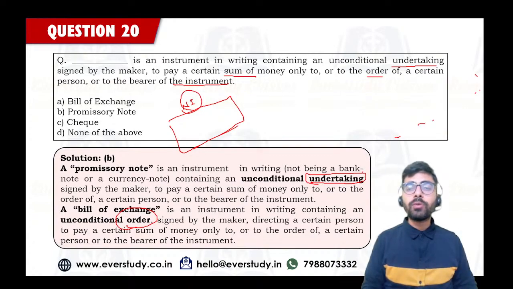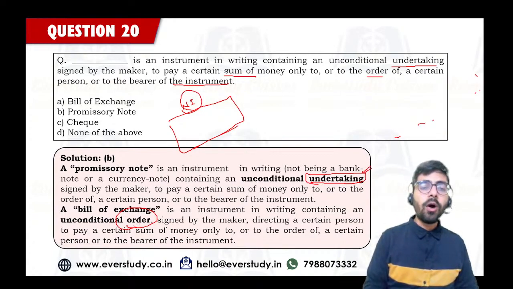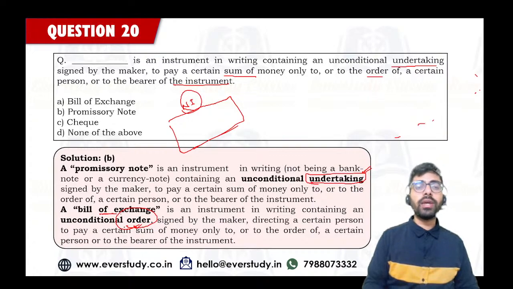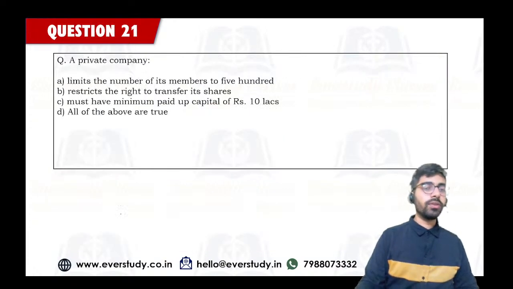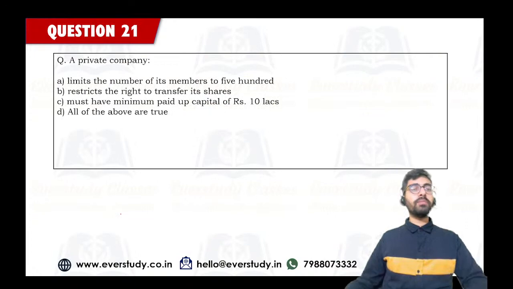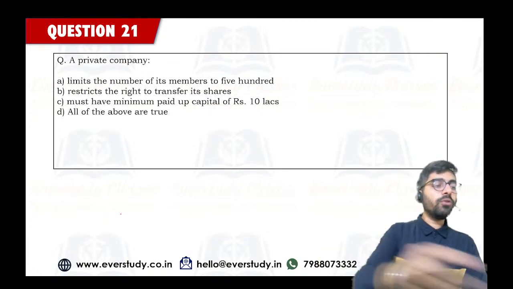Undertaking word or promise word is used for promissory notes, and order word is used for bills of exchange. Okay, so don't get confused with the terminology. Okay, so now let's quickly come to the next question.